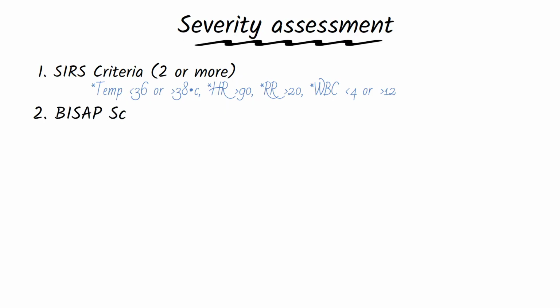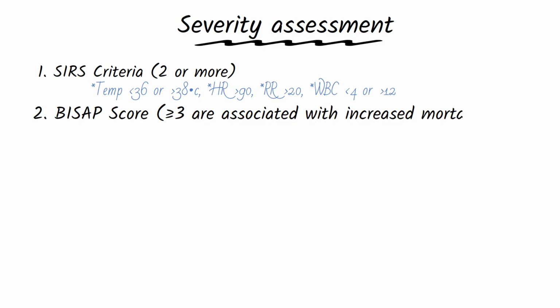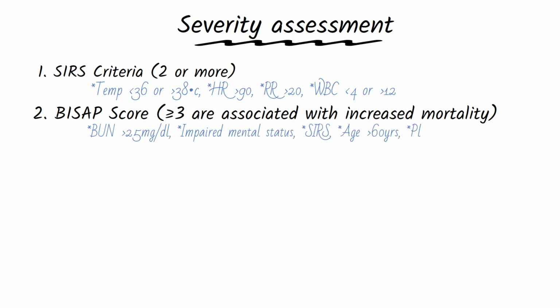The BISAP score, which is also known as the bedside index of severity, is a modern simple score calculated within the first 24 hours. 1 point for each of the following: BUN above 25 mg per deciliter, impaired mental status, SIRS present, age above 60 years, pleural effusion. A score of above 3 is associated with significantly increased mortality.